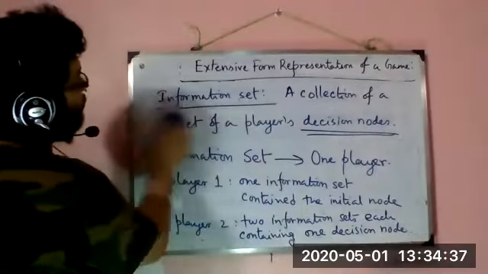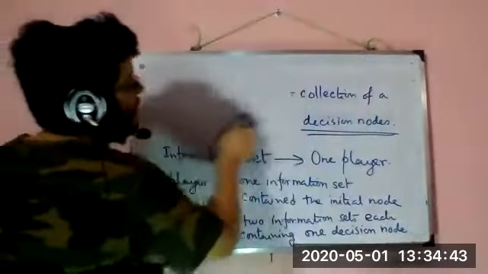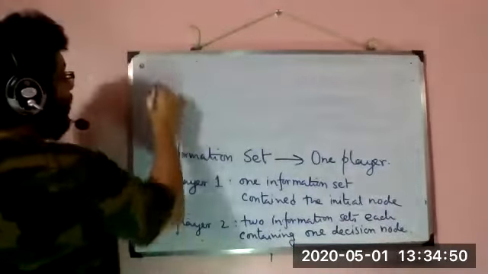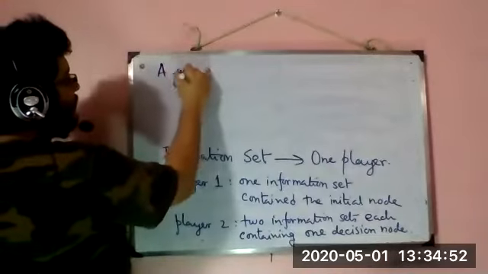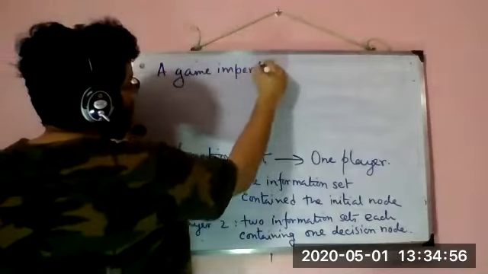Now we will go to the part which asks us to define something called an information set. That is, what is a game of imperfect information?